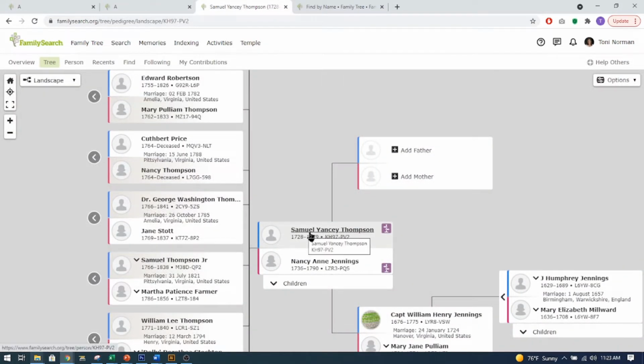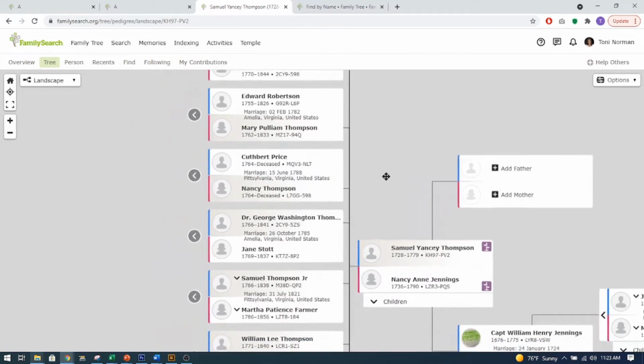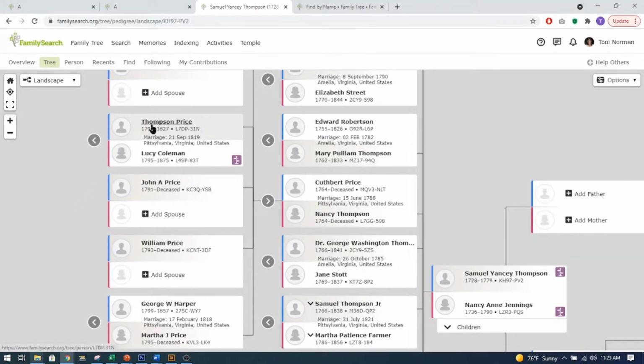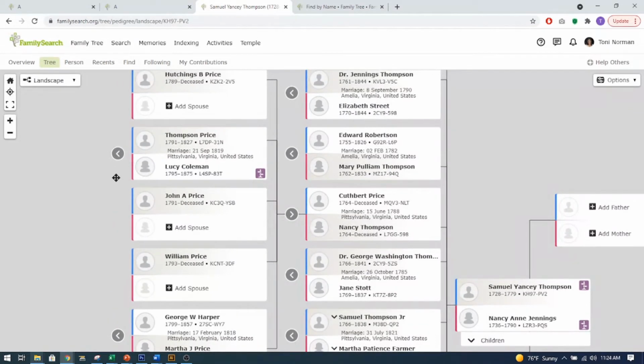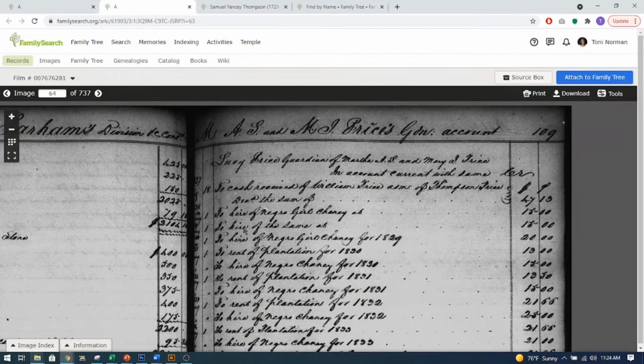I'm related to this Samuel Yancey Thompson and Nancy N. Jennings. They have a daughter named Nancy who married a Price. When I look at their children, they have a Thompson Price and a Lucy Coleman, and I did not have all of their children on here, but this turns out I actually found this. I was going through looking for some other records and saw this and thought, let me see if I can find them. And I did a find. I searched. Let me show you how I did it.